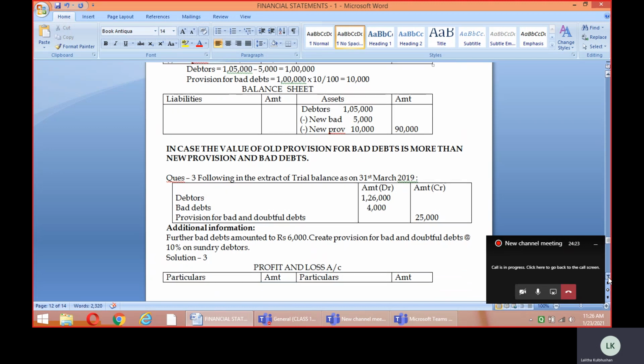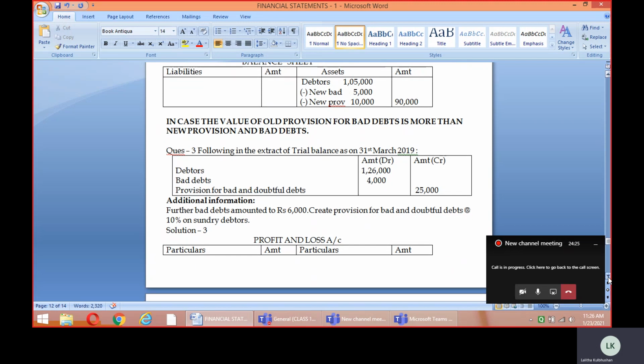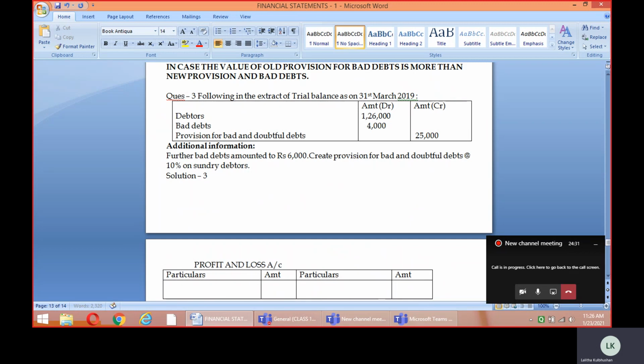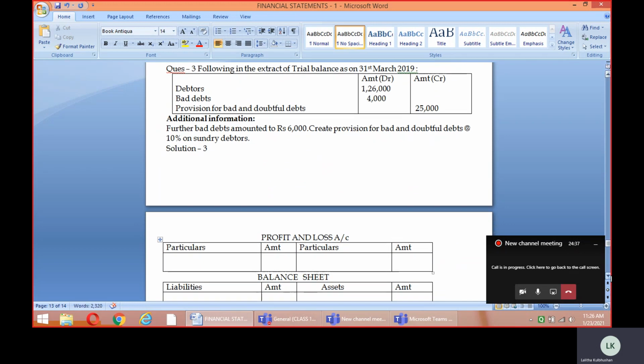So children, we will just follow the same logic that we were following earlier in the profit and loss account, isn't it? But let us see, there is a big change in this particular question. So what is the change? Let's discuss. The first important thing is that on the debit side of the profit and loss account, we need to do the adjustment.